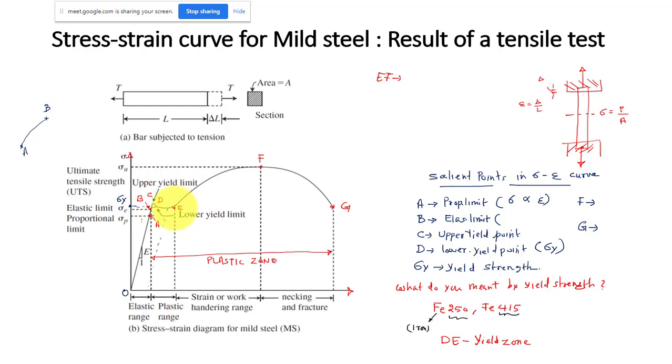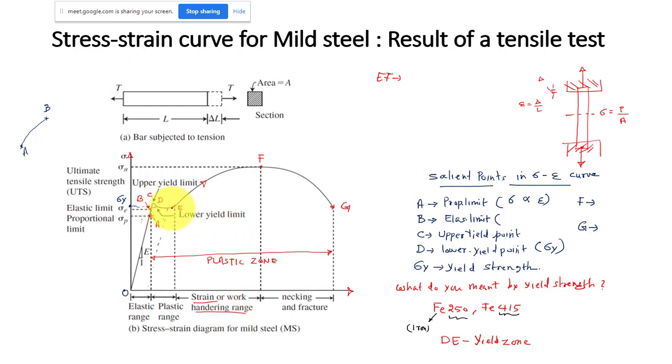Okay, so after this part, you can see that again there is an increase. So that means the graph is going up. In EF, the graph is going up. So this is called strain hardening. Okay, that is called the strain hardening range. So what does that mean? In the EF range, you can see that the graph is going up. That is known as strain hardening. It means the material again starts resisting the load. It is actually because of the change in crystalline structure of your steel.